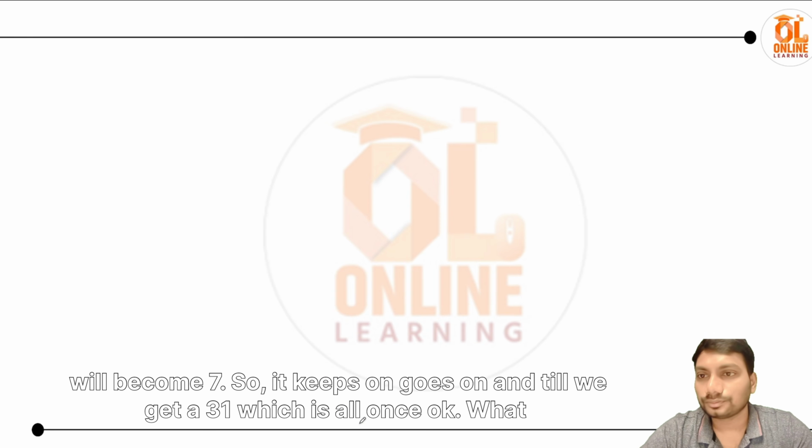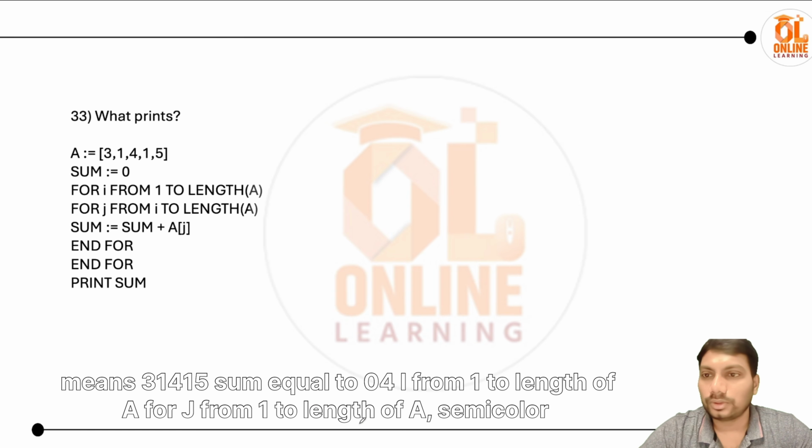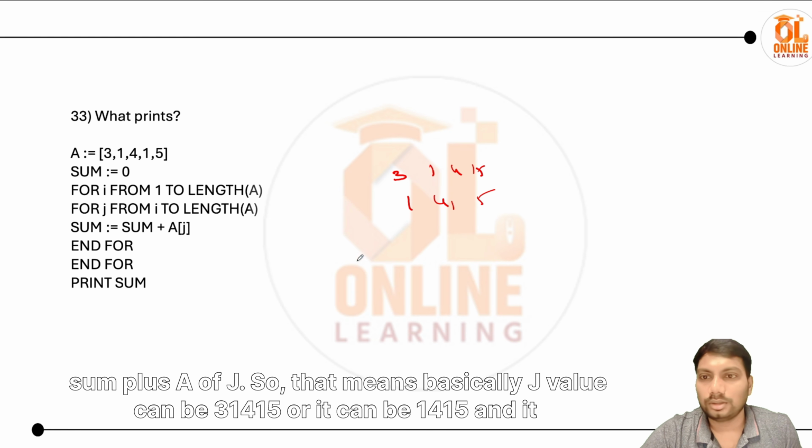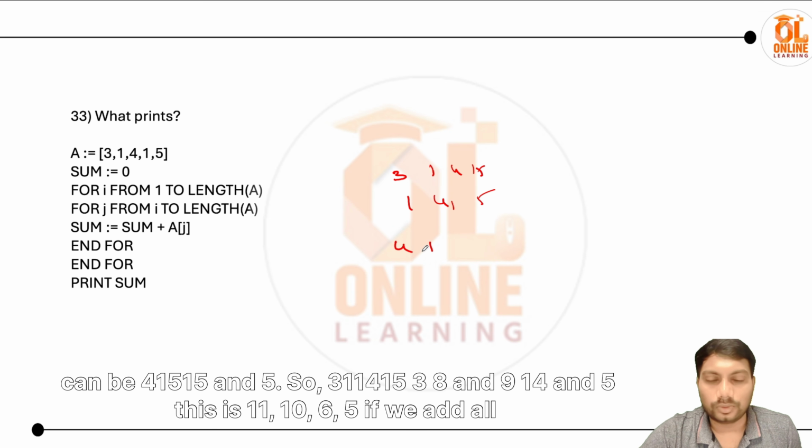Okay, what does this mean: 3 1 4 1 5, sum equals 0, for i from 1 to length of a, for j from 1 to length of a, sum equals sum plus a of j. So that means basically the j values can be 3 1 4 1 5, or it can be 1 4 1 5, and it can be 4 1 5, and 1 5, and 5.